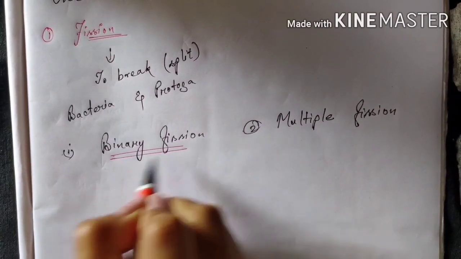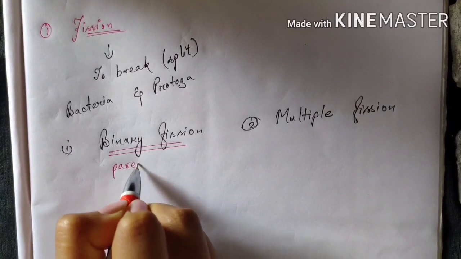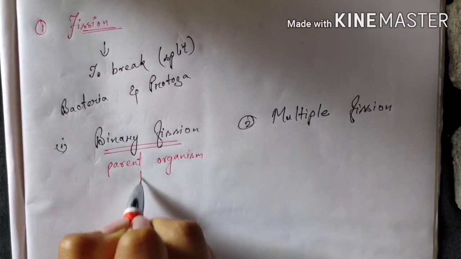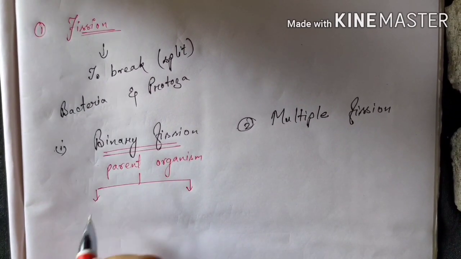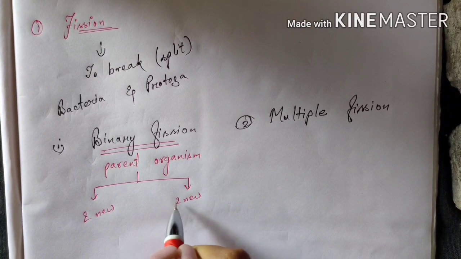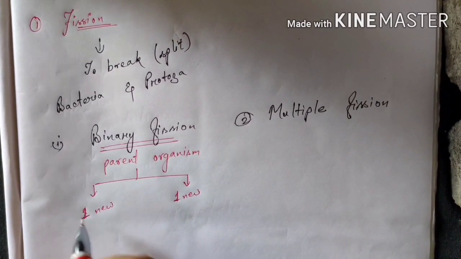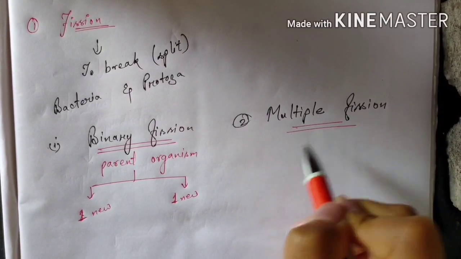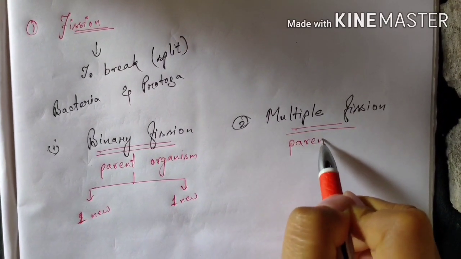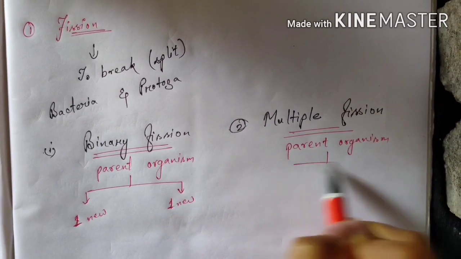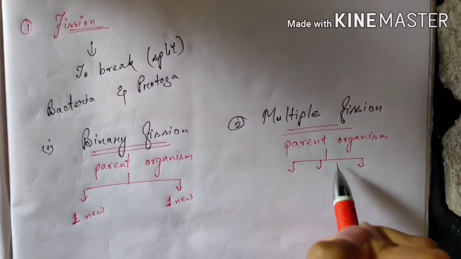In binary fission, the parent organism splits up into two new organisms. But in multiple fission, the parent organism splits up into many new organisms.